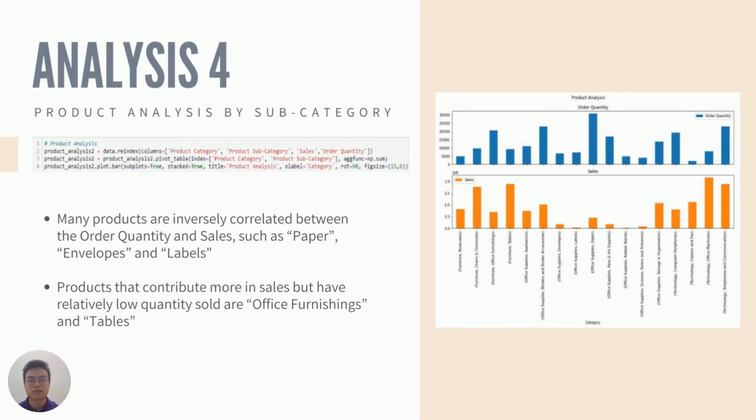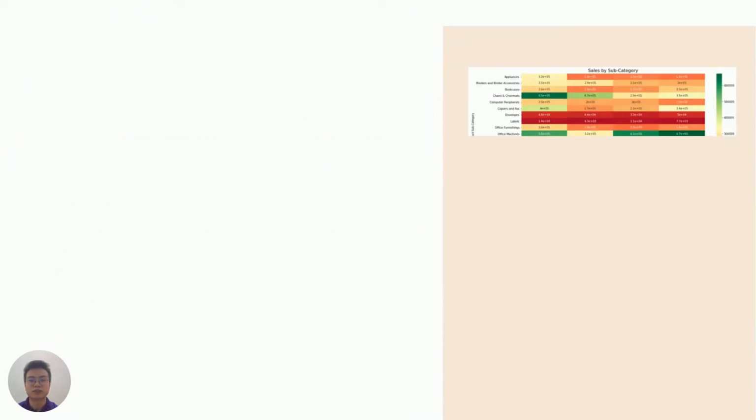A few obvious examples are paper, envelopes, and also labels from the office supplies product category. On the other hand, products that contribute more in sales but have relatively low quantity being sold are office furnishings and tables from the furniture product category.